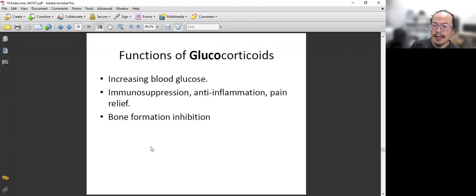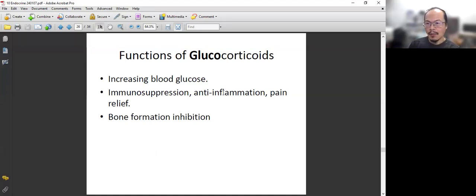That is why in our modern society, people easily get diabetes, not only because of what you eat, it's also partially due to the stressful lifestyle. Stress will increase your blood glucose level, and so over time, you have too much glucose in the blood, and that will make you diabetic. So that's one function. The second function is immune suppression, anti-inflammation.